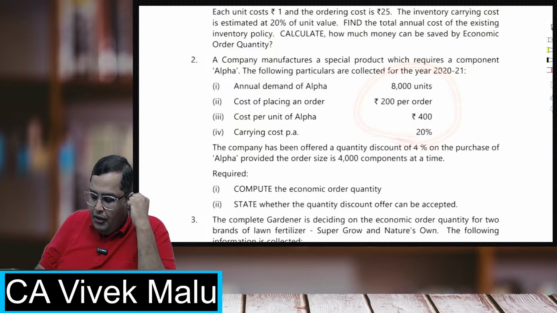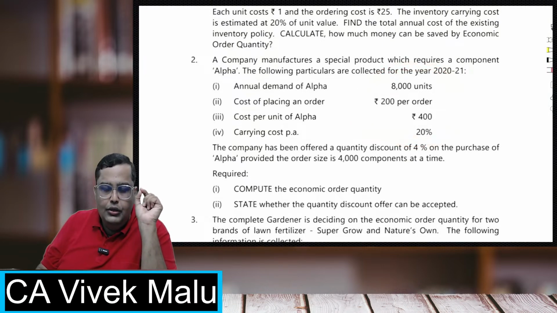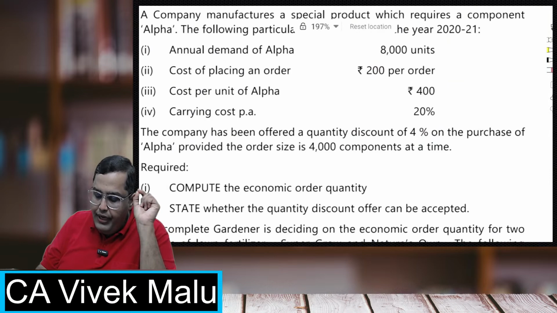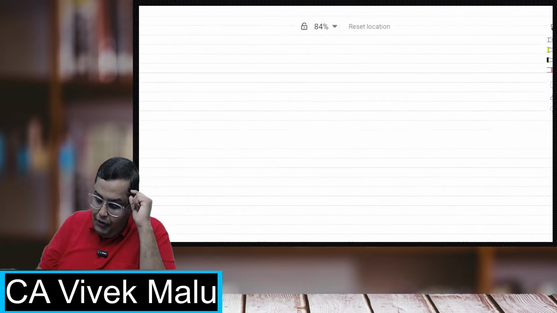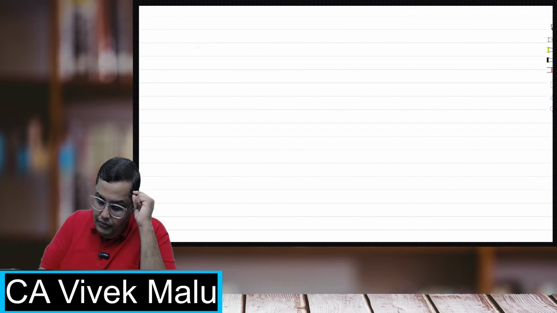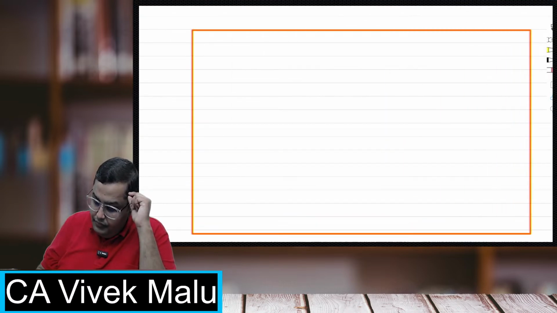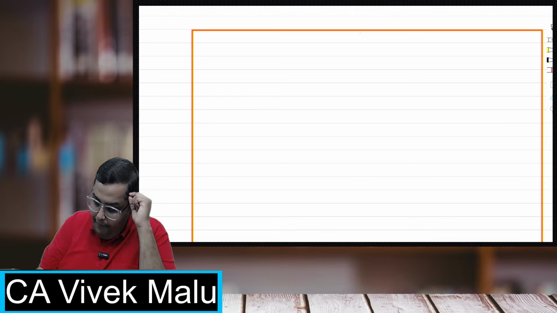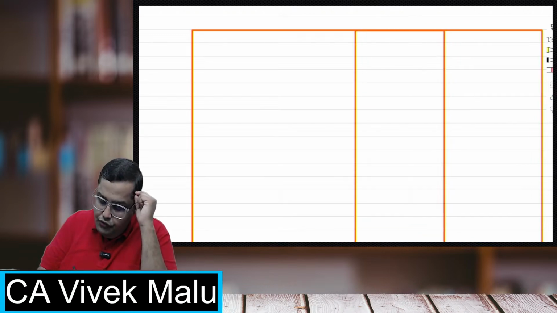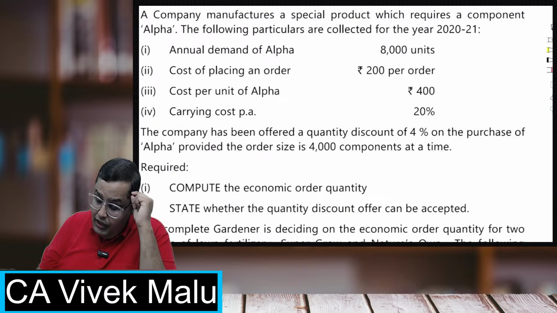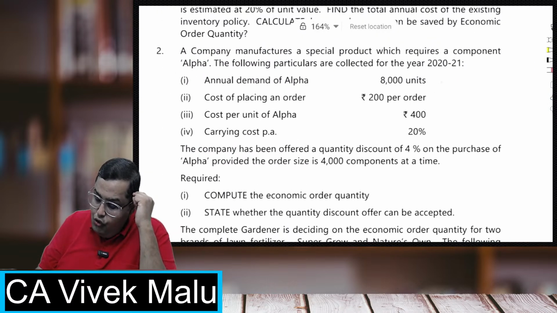Now, students, because this is an important question, I'll be doing it very fast with you right now. Come on, you also start calculating this. This is an important question, students. Otherwise, I would have ignored this. Come on, first calculate the EOQ.